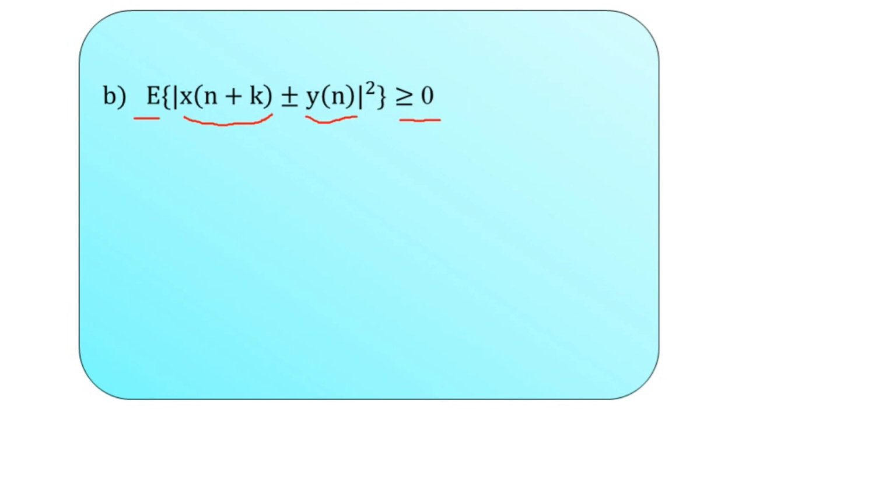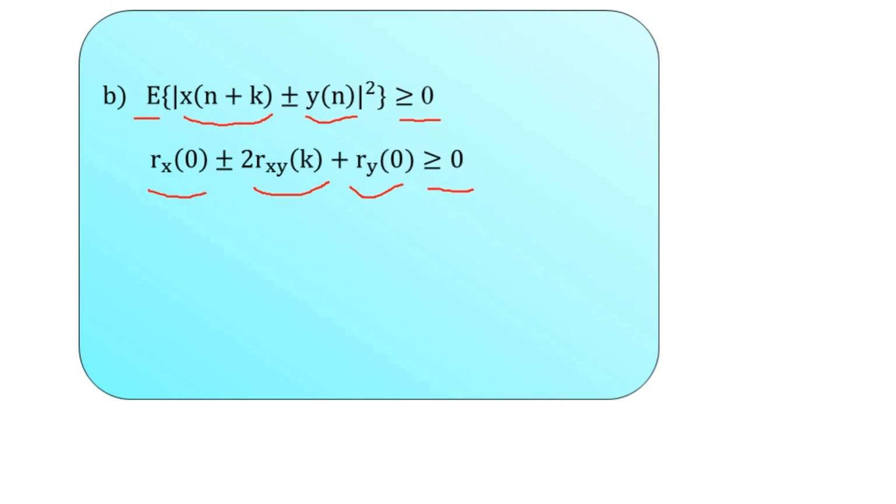Now again with the expansion of the square as in the previous case and a representation with the help of the autocorrelation and the cross correlation sequences here, we can have this expression this way. So here we have rx of 0 plus minus twice the cross correlation r suffix xy of k added to ry of 0, RHS kept as it is, which is greater than or equal to 0 here.